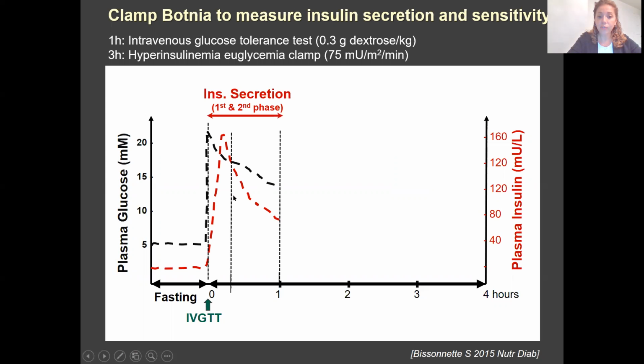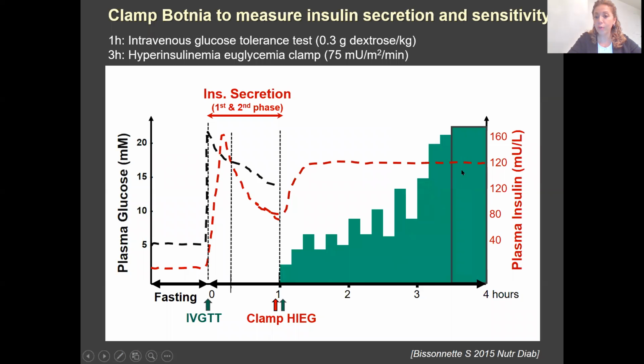By measuring the area under the curve of plasma insulin in the first 10 minutes and the last 50 minutes during the IVGTT, this is what we use as a measure for insulin secretion for the first phase, the second phase, and the total. We then raise plasma insulin to a supraphysiological level, and we counterbalance with a glucose infusion with the aim of reducing plasma glucose back to baseline level of about 5. And the higher the glucose infusion the subject can tolerate, the higher their insulin sensitivity.